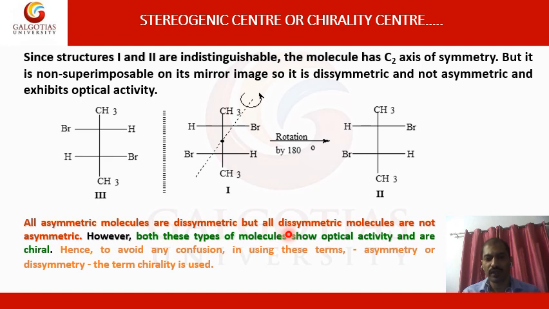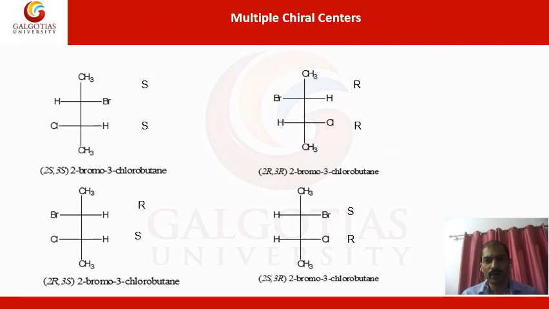If none of the elements of symmetry is there, then you will categorize the molecule as asymmetric. But if there is any element of symmetry, then you will categorize it as dissymmetric. This is very important when you are considering any chemical reaction, because it helps decide the product formation and its yield.